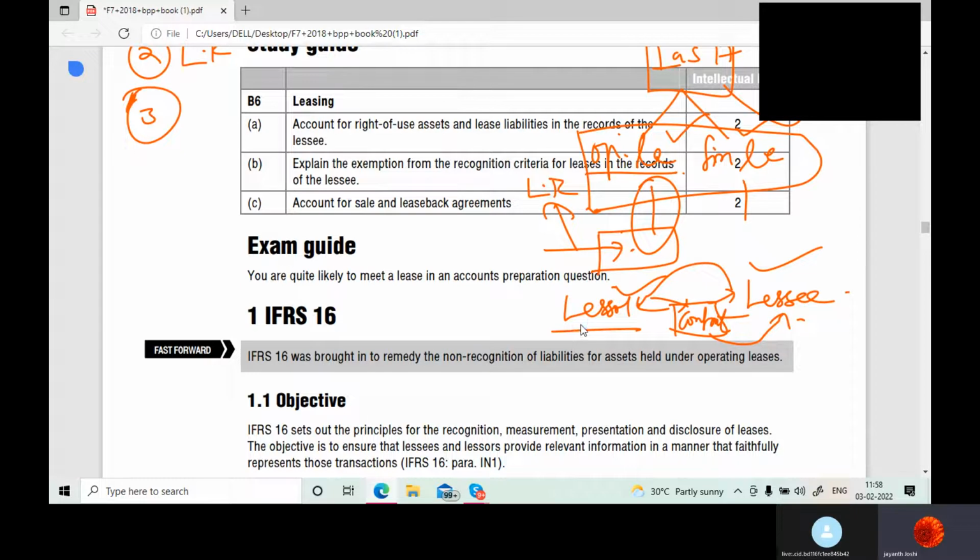And here, who is going to take care of any risk related or associated with that property?